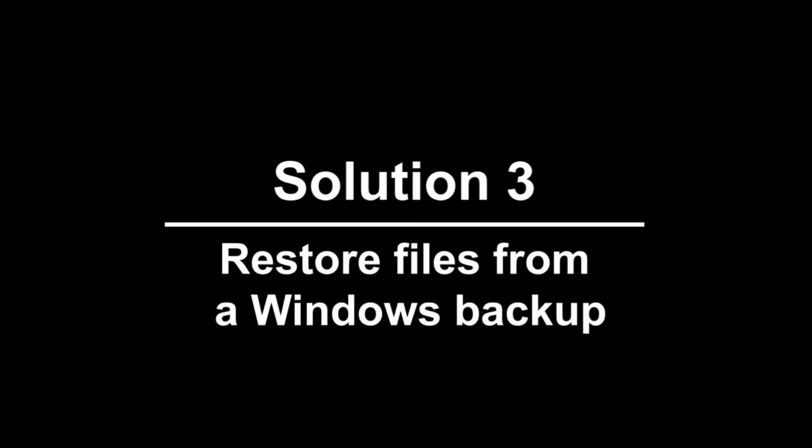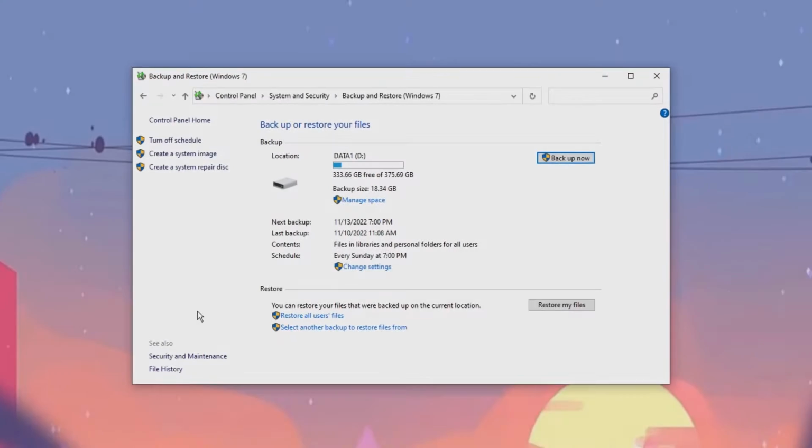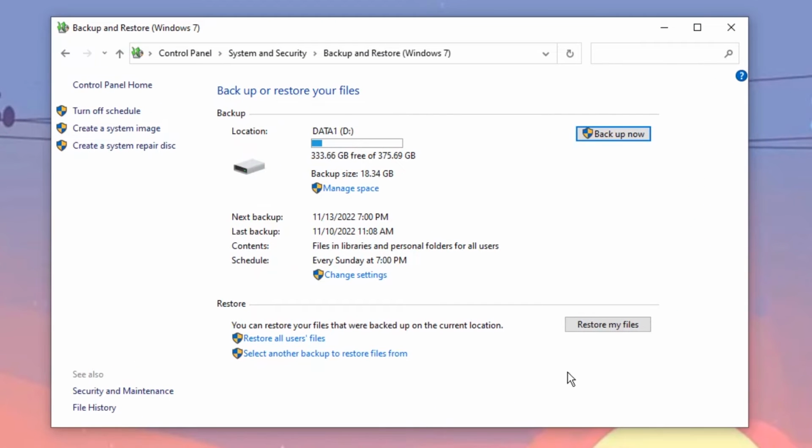Now, we come to solution 3. Restore files from a Windows backup. Specifically, it's the Backup and Restore feature in any Windows computer which can be used to create a full backup of files to an external hard drive, external SSD or other removable drives to guard against accidental deletion, crash, corruption as well as system formatting.